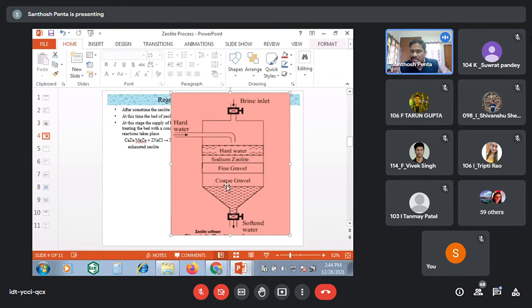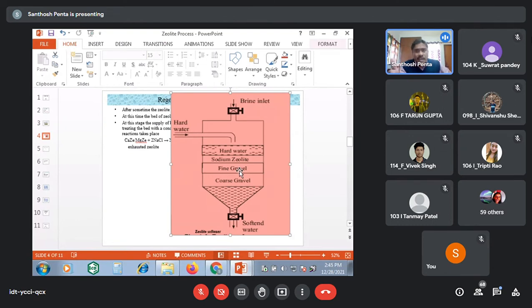Then sodium ions as well as bicarbonate ions remain in the resultant water. The water passes through the sand filter. If any suspended particles or floating materials are there, they are retained here and normal purified water comes down. The purified water has sodium ions and bicarbonate ions, which are a result of calcium bicarbonate. So the principle is that in the zeolite bed, the sodium ions are readily exchanged with hardness causing cations.